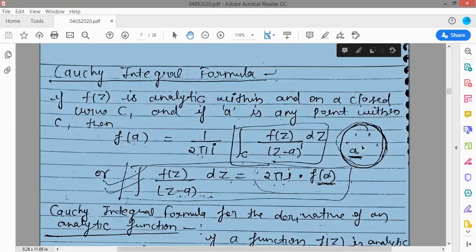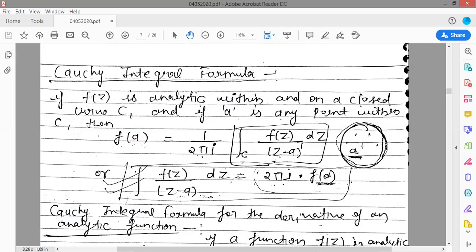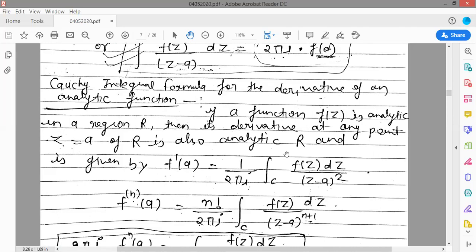If one singular point is given, then you will get this value. But suppose another point is given, that means the Cauchy integral formula for the derivative of an analytic function. So what will the formula be? If a function f(z) is analytic in a region R, then its derivative at any point z is equal to